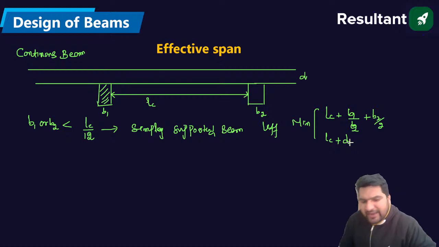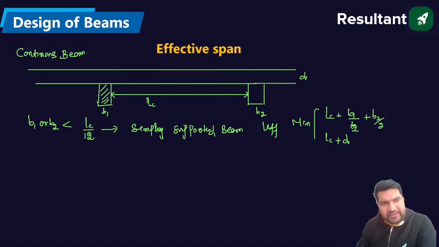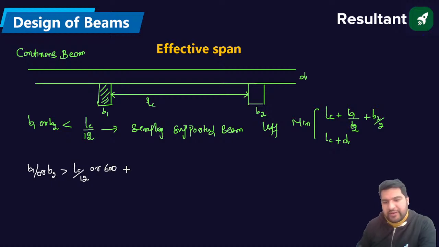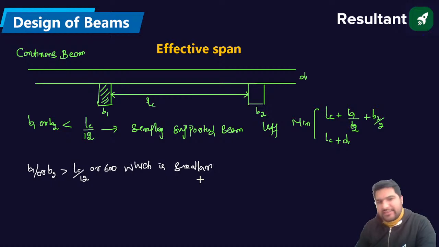Now I will check another condition. If the support width, that is B1 or B2, is greater than LC by 12 or 600 mm, whichever is smaller, in that case we will be having a different L effective.